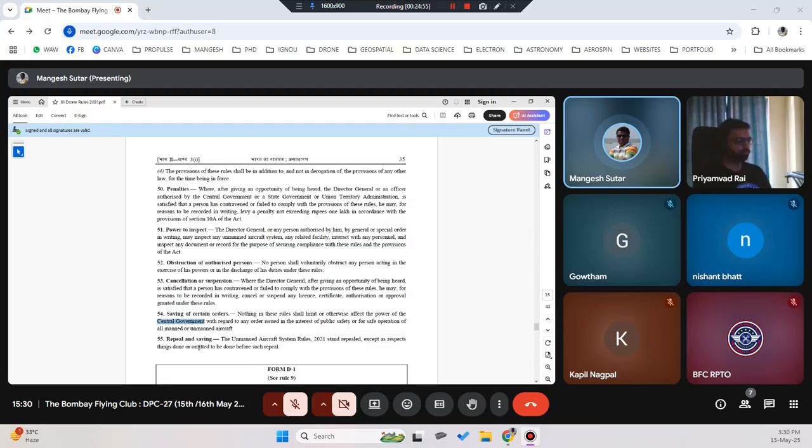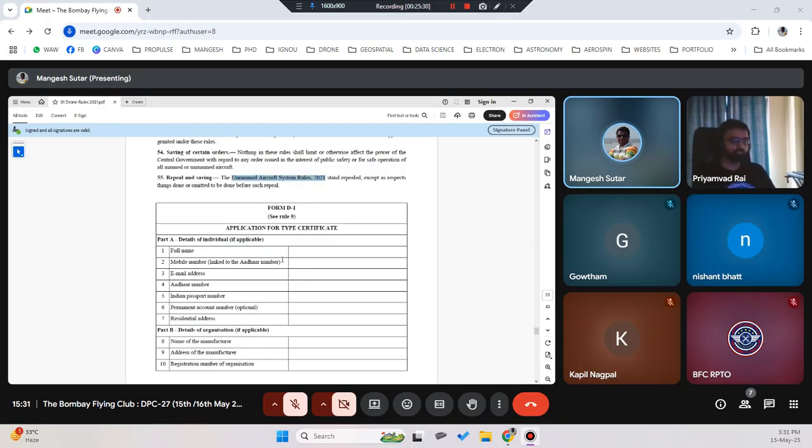Repeal and saving: the Unmanned Aircraft System Rules 2021 stand repealed, except with respect to things done or omitted to be done before such repeal. That means the Drone Rules 2021 are now the final drone rules for everything to do with unmanned aircraft operations. Earlier we talked about CAR and this and that, so they become null and void now. The Drone Rules 2021 are the final rules, and subsequent amendments will be additions to the Drone Rules 2021.